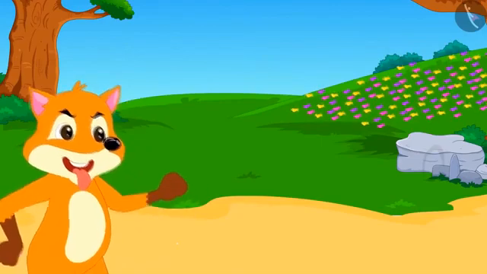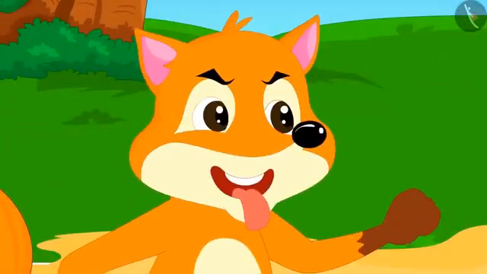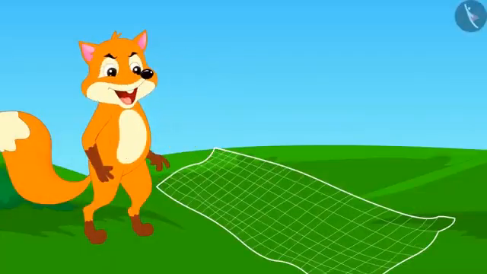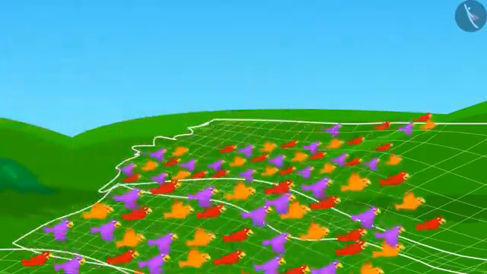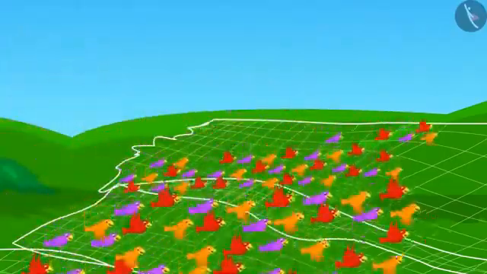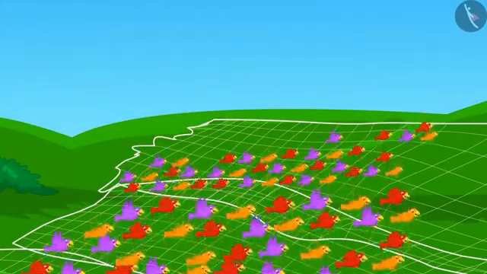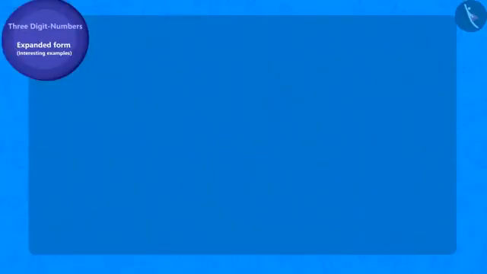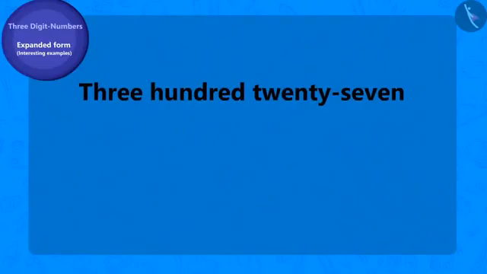Just then, she saw a group of birds feeding on the grain. The fox started salivating. The next day, it laid a net there. Like any other day, the birds came to feed on grains there, but they were caught in the net. Some of the birds thought that they would fly away, taking the net with them. At first, 327 birds tried to fly away with the net.